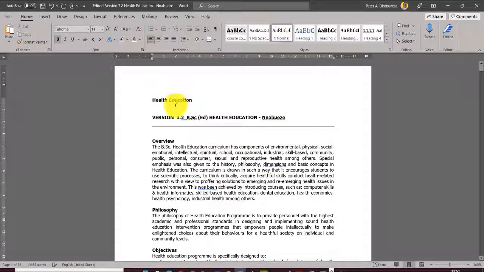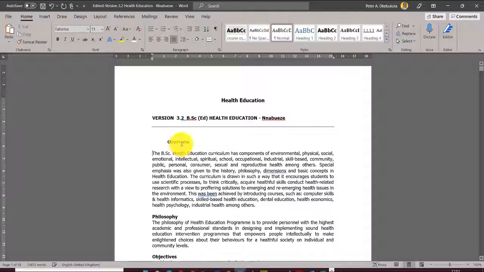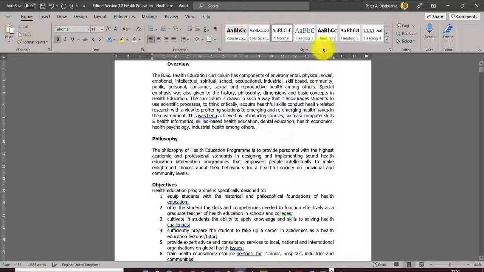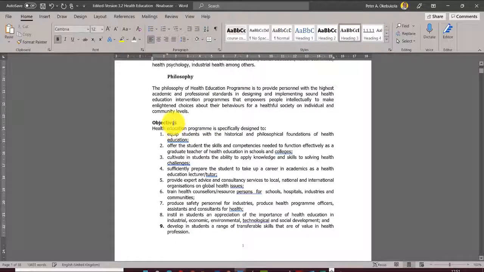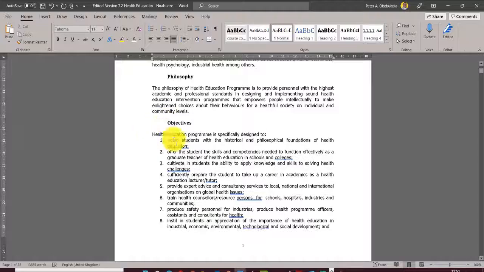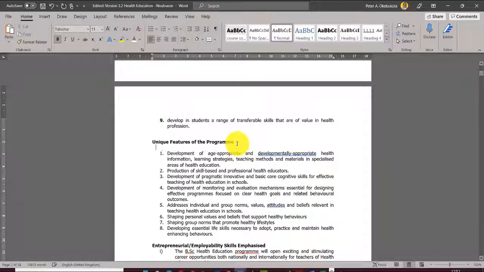And then I start formatting. This one is heading 2. This one is heading 3. Heading 3. It doesn't matter. When it comes to the other place, it will change. This one is heading 3. Thank God I'm doing this all over. Heading 3. So don't worry if it is different. We'll get it all sorted out. This one, unique features, heading 3. And you go all the way like that.